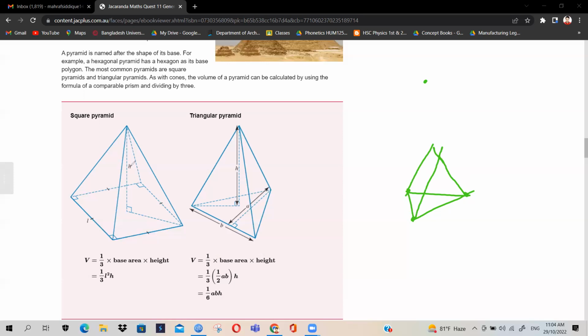But if you shift the base like this, are there three lines? The answer is no. You are actually getting four lines from the three vertices of the base. So that does not satisfy our definition of pyramids. In drawing or constructing pyramids, there has to be the same number of lines as there are vertex points in the base.